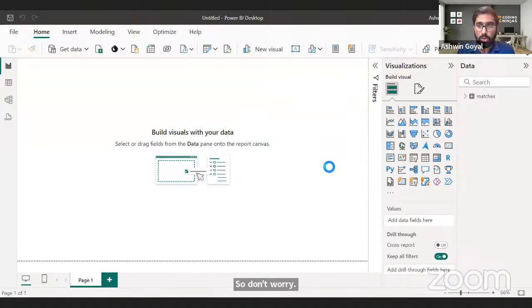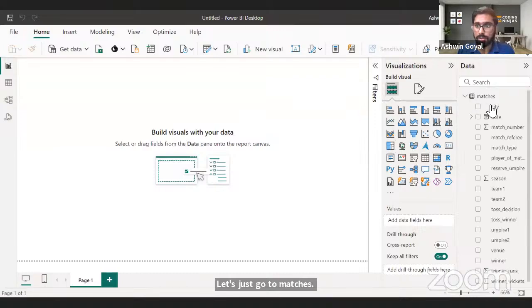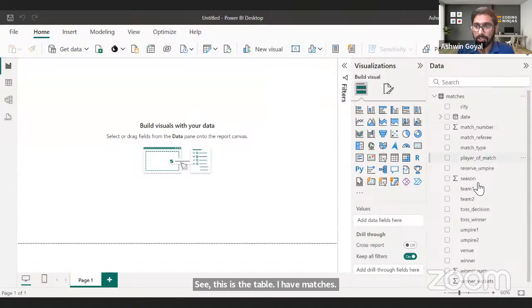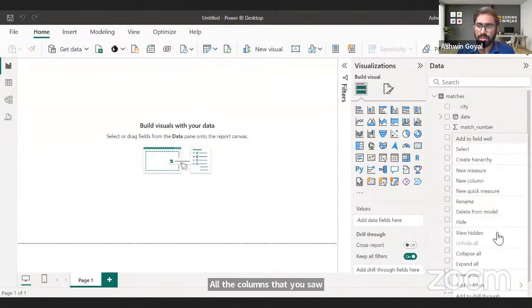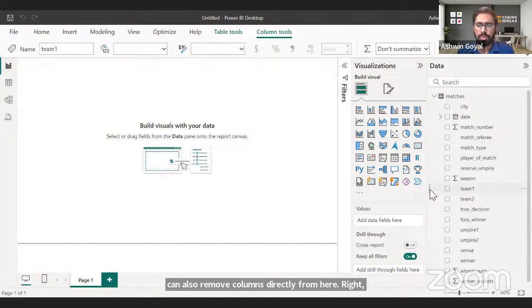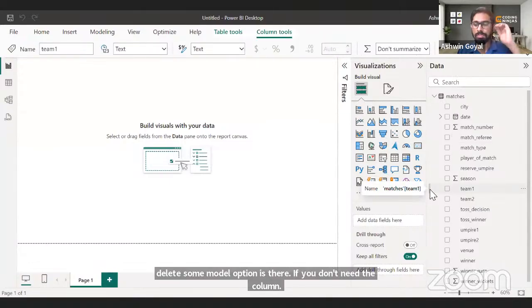All right, I think the data is loaded. Perfect. Let's just go to matches. See, this is the table I have, matches. All the columns that you saw: city, date, match number, referee, match type. We can also remove columns directly from here. The delete from model option is there if you don't need the column. But I'm not deleting anything for now. We may use it in the analysis.